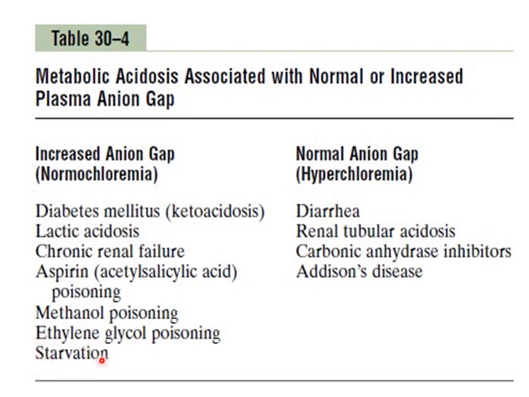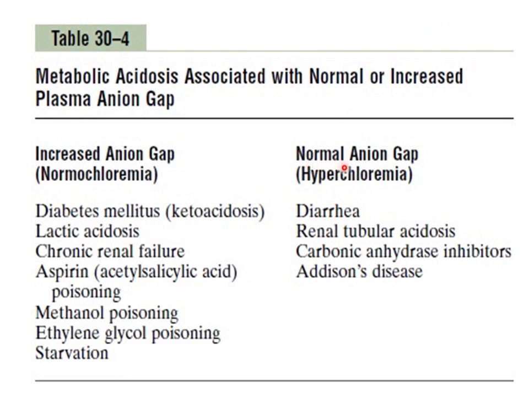And in case of starvation, the level of ketone bodies increases in the blood, and ketone bodies are acidic in nature. Their anions will be added to the blood, resulting in high anion gap metabolic acidosis. And why does ketone body formation increase in starvation? Because the body tries to provide the body cells with energy by using ketone bodies.